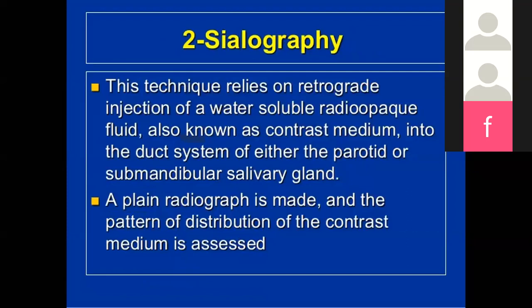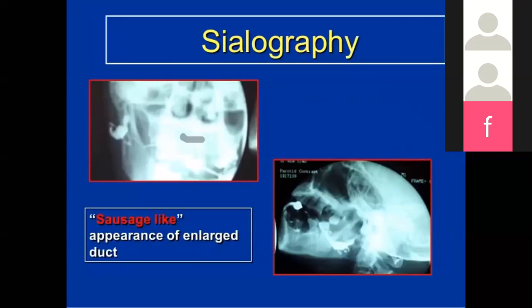Now, sialography. This technique relies on retrograde injection of water-soluble radiopaque fillers, also known as contrast medium, into the duct system of either the parotid or the submandibular salivary gland. A plain radiograph is made and the pattern of distribution of the contrast medium is assessed. Sialography shows a sausage-like appearance of an enlarged duct. So when there is an enlargement of the parotid duct, you can see in the sialogram a sausage-like appearance of the enlarged parotid duct.